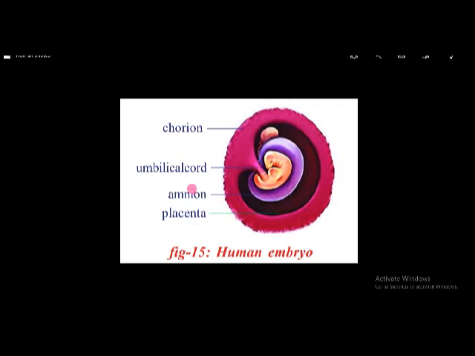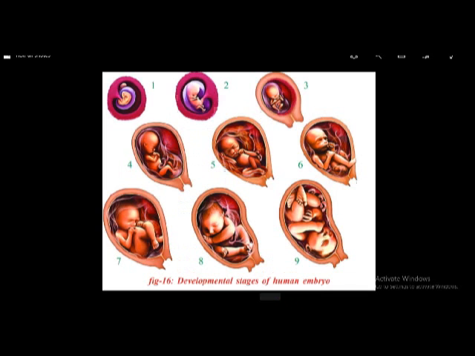And here umbilical cord is there. It is a long tube-like structure. This is formed from allantois. Here amnion, chorion, umbilical cord, all these are formed by the end of 3 months. This is about human embryo. And here it is the development of the embryo.